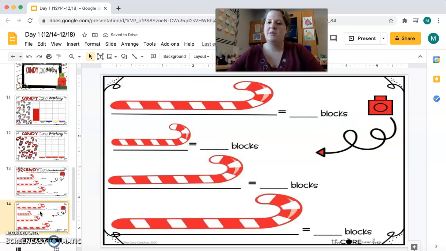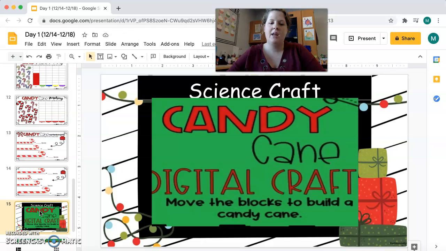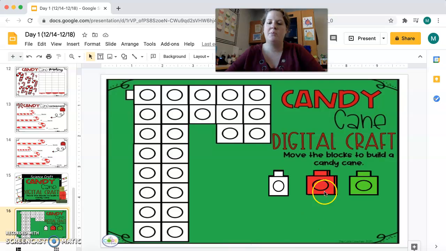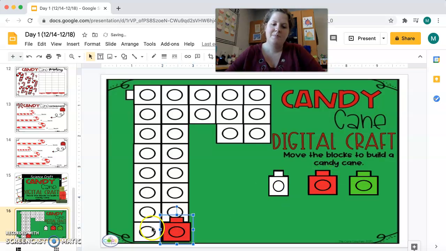Same thing on this one. You're doing the same thing. Candy cane digital craft. Okay, so you are going to move these blocks right here to make a beautiful candy cane. So you can just put them right on top here like this. And you could decorate it however you want to make a digital candy cane.